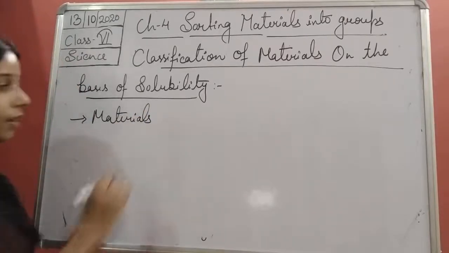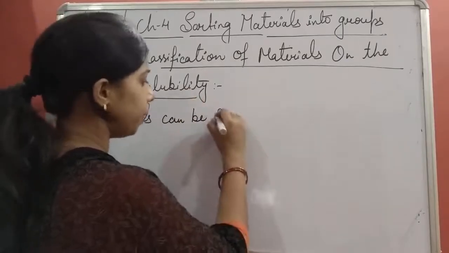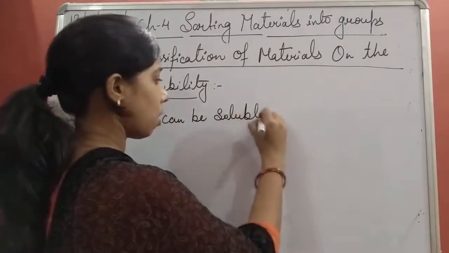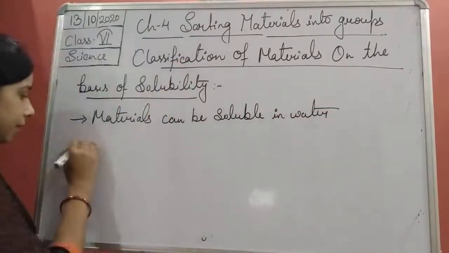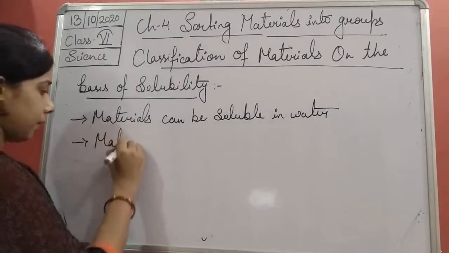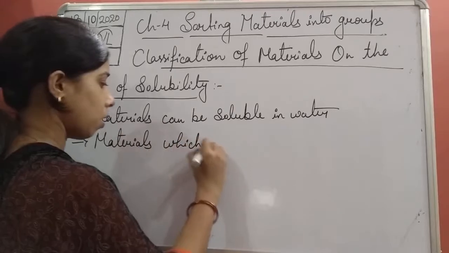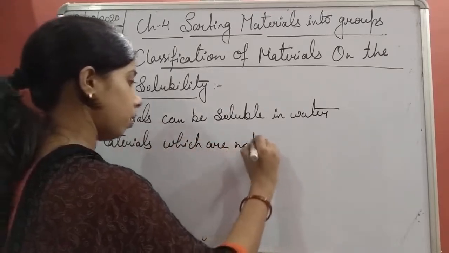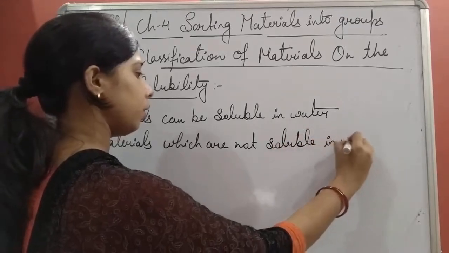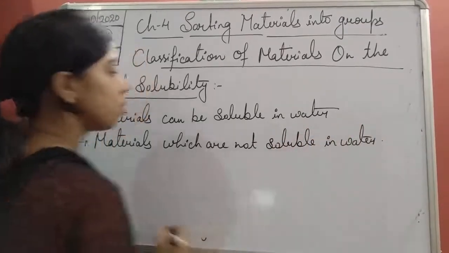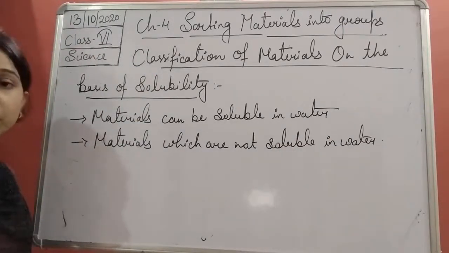Okay, so the classification is basically done: materials can be soluble in water, or materials which are not soluble in water.